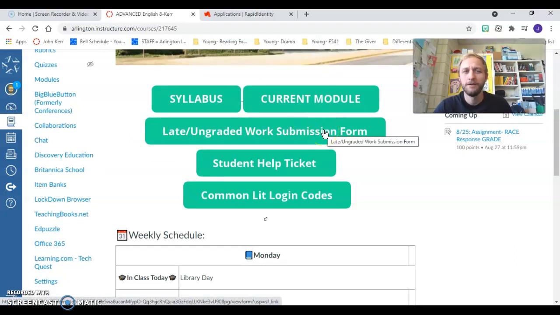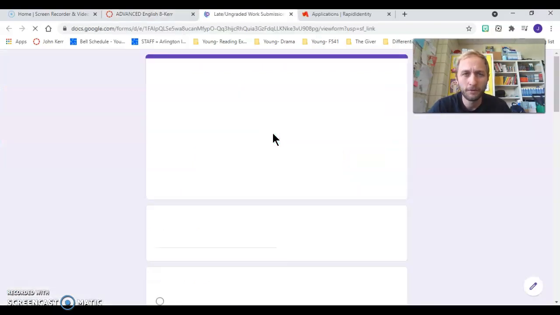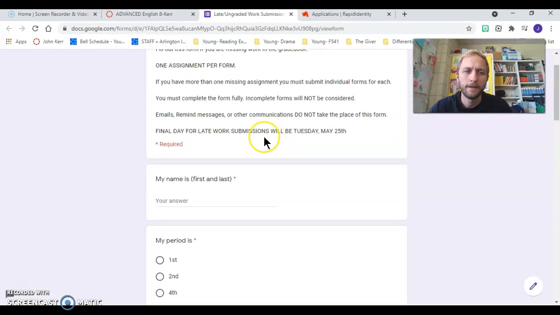So if you're a student, or if you have a student who is missing work in the grade book for whatever reason, either they didn't turn it in on time and they turned it in late, or sometimes they turn it in and I miss it. This form is what I need students to fill out. This is how I keep track of that stuff. So if you click on this button, it'll take you right to a Google form. And students have seen this in class, so they know what it is.